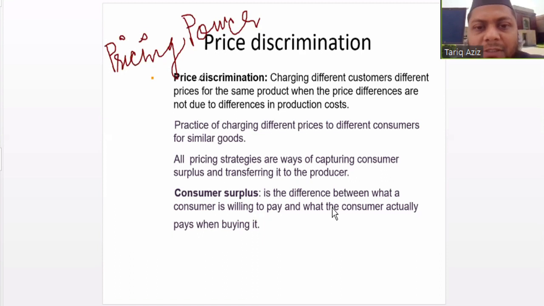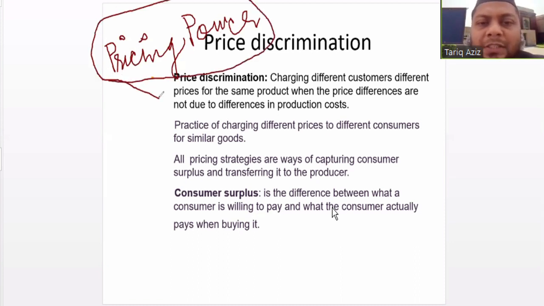Pricing power means it can decide the price of the product it is selling in the market, and the more the degree of monopoly, the more pricing power the monopolist will enjoy. So if there is an absolute monopoly, then the monopolist will enjoy absolute pricing power. Absolute pricing power means it can decide whatever price it may choose to sell at. So that is called pricing power.